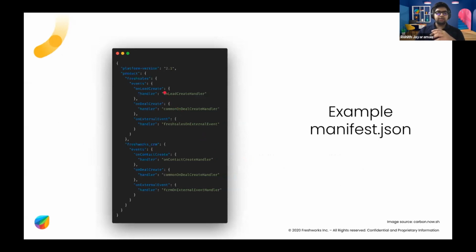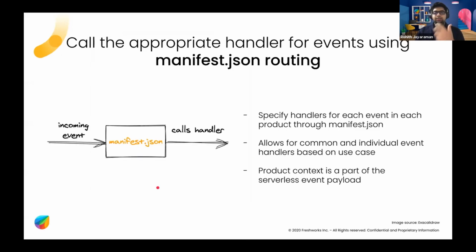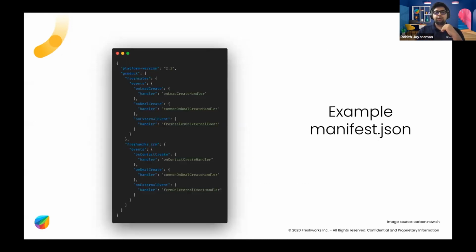So here is an example of that. You have both products, Freshsales and Freshworks CRM, in your manifest file. And then you can choose which events you want to subscribe to. So you can say in Freshsales, I'm subscribing to 123, in CRM, I'm subscribing to 123. And now what this does is it lets you specify handlers for each event, right? So for each event, you can choose what handlers you want to specify. And the second thing is that you can get common or different handlers.